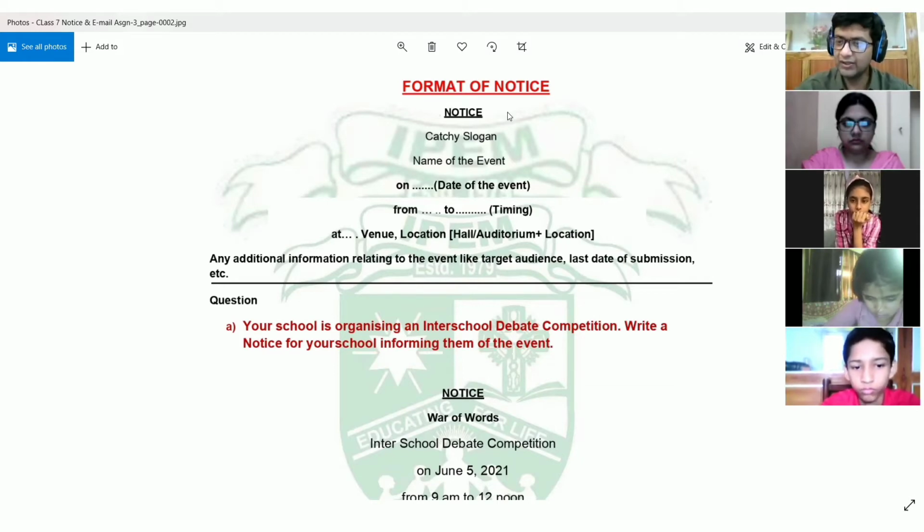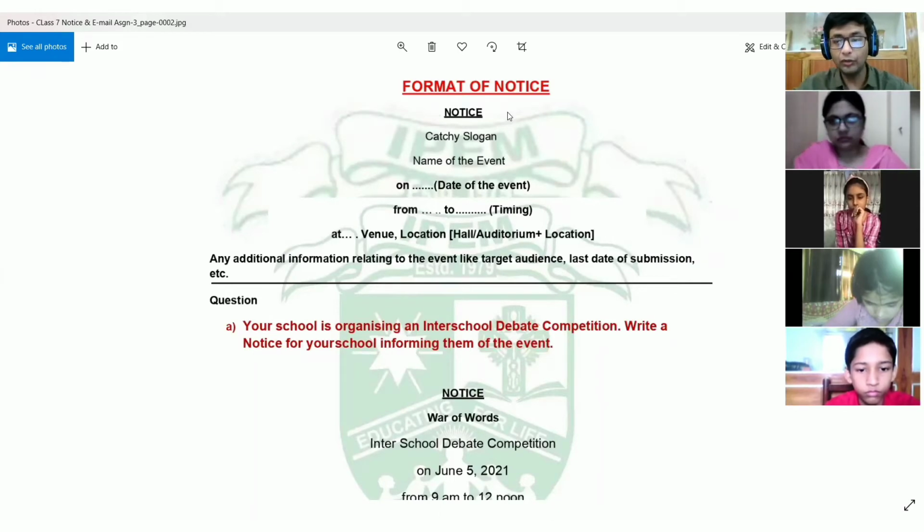It is something that is memorable, so that once the reader reads it, it immediately catches the attention of the reader and he is able to memorize it also, so that it becomes easier for him to remember that such and such event is going to take place on such and such day. So this is the importance of a catchy slogan in a notice. So you will have to write a catchy slogan.